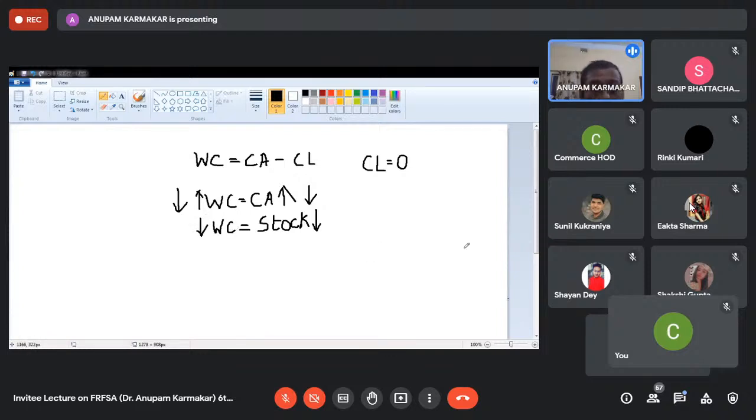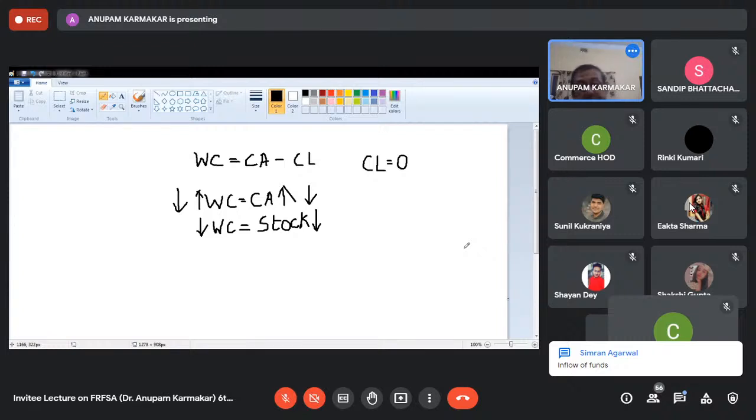Can anybody tell me the meaning of stock decreasing? Is it inflow of funds or outflow of funds? Please interact with me. Anyone? If stock is decreasing, then it means inflow of funds.